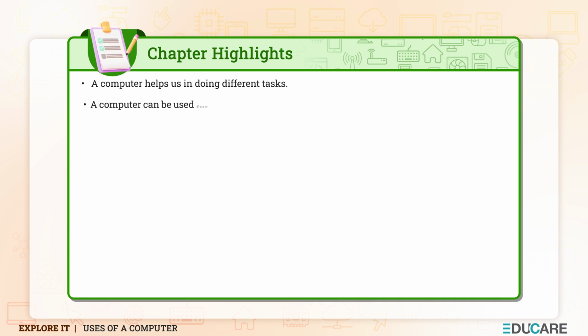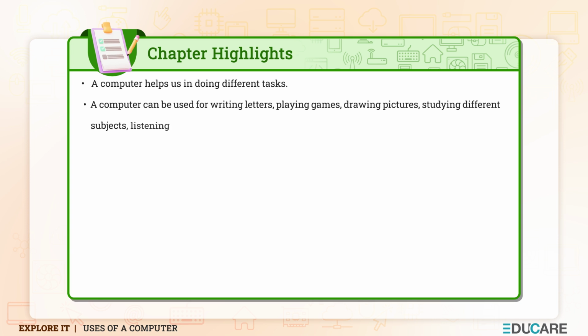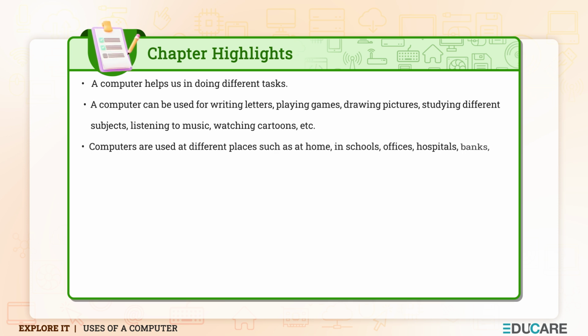Chapter highlights. A computer helps us in doing different tasks. A computer can be used for writing letters, playing games, drawing pictures, studying different subjects, listening to music, watching cartoons, etc. Computers are used at different places such as at home, in schools, offices, hospitals, banks, malls, railway stations, airports, etc.